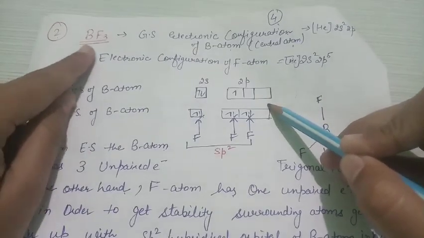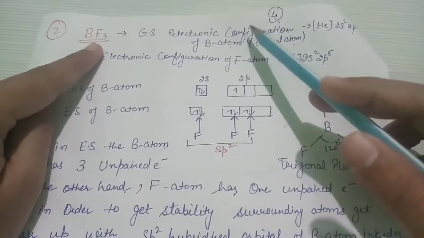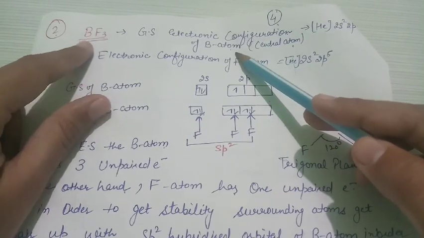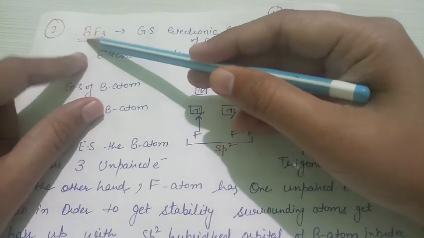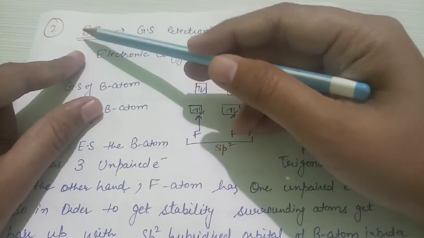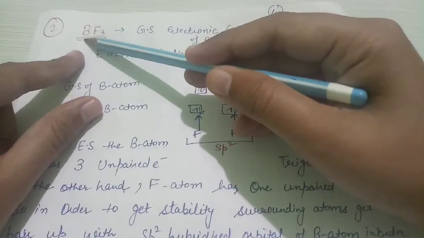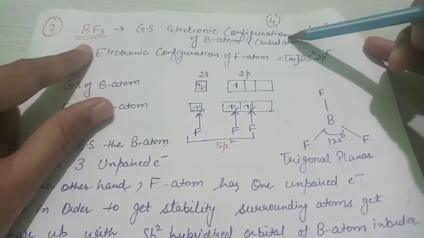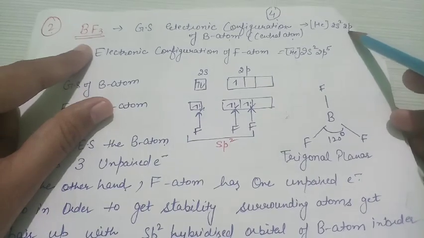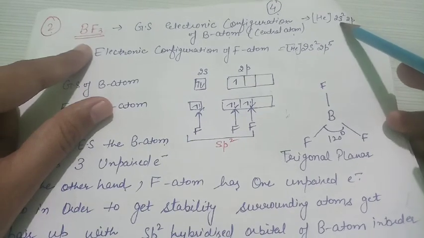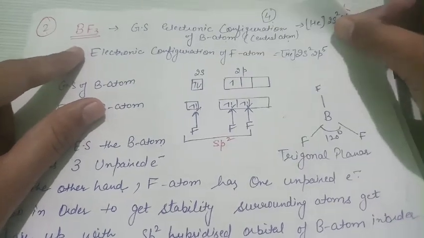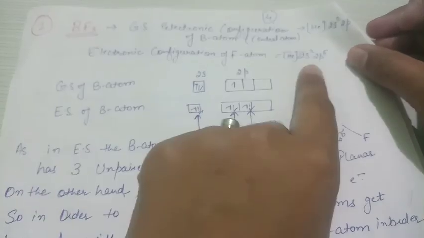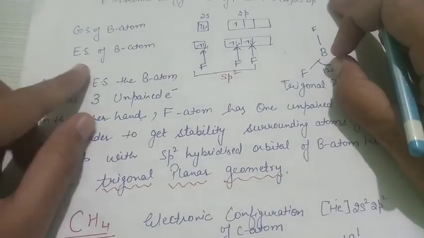The next molecule of our discussion is BF3. Again, you have to write the electronic configuration of the central atom. To find the central atom, again recall the point: the one which is lesser in number and larger in size. Out of boron and fluorine, boron is lesser in number, which means it acts as the central atom. So you have to mention the outer electronic configuration of boron, that is 2s2 2p1. In a similar manner, I have mentioned the electronic configuration of fluorine too, but you don't need that.